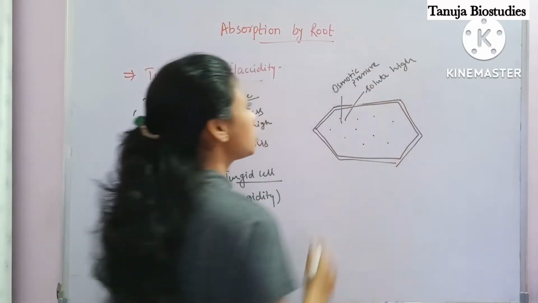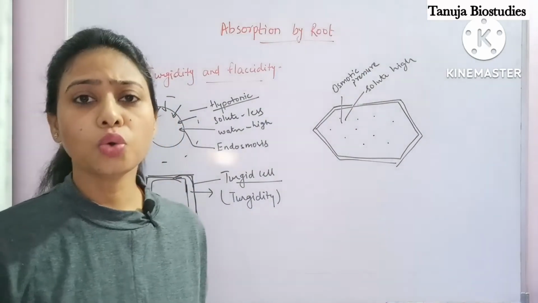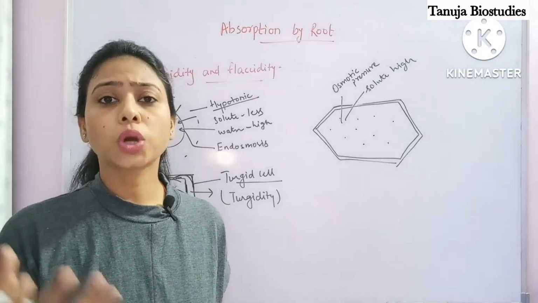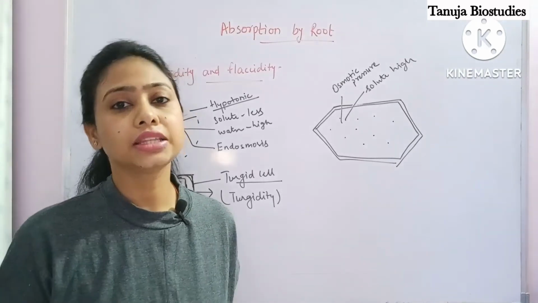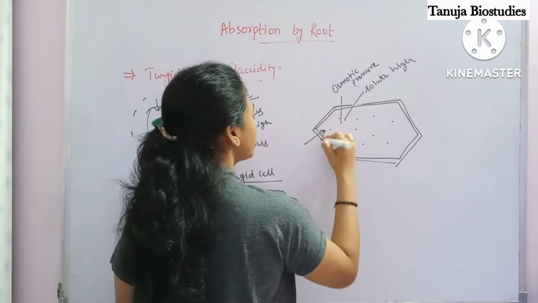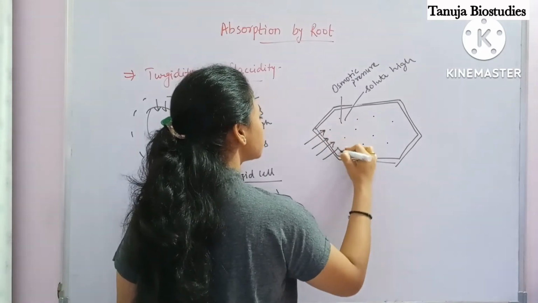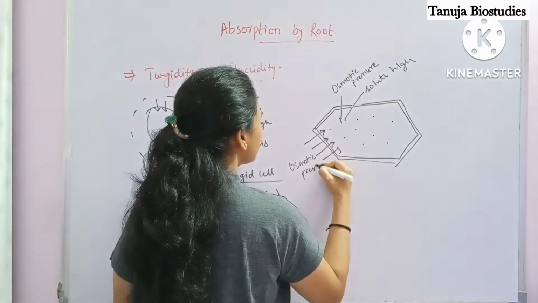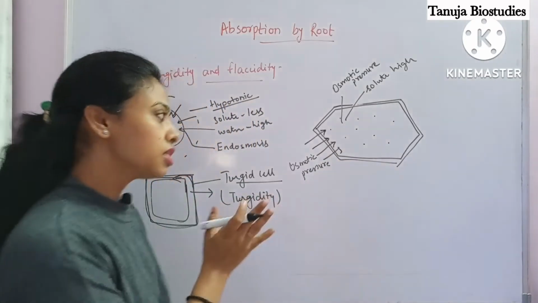You know, when there is a large number of solute particles, the osmotic pressure will become high, due to which water will start coming inside the cell. So water will start going inside the cell. This is actually called osmotic pressure, because of which water goes inside.